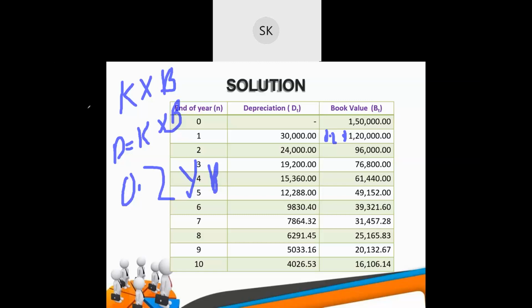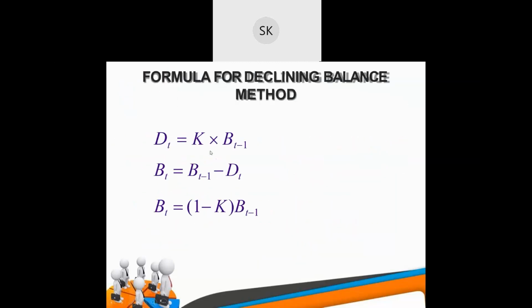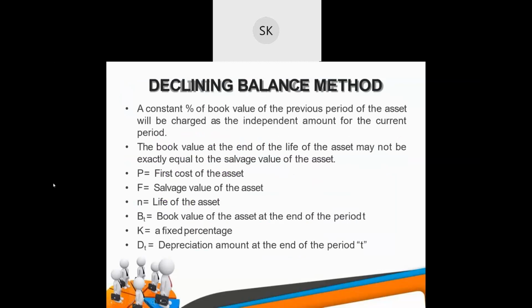So, in this method, I'll repeat it once. In the declining balance method, if this sentence is a bit complicated, read it in a simple way: depreciation is obtained with a fixed percentage of book value.